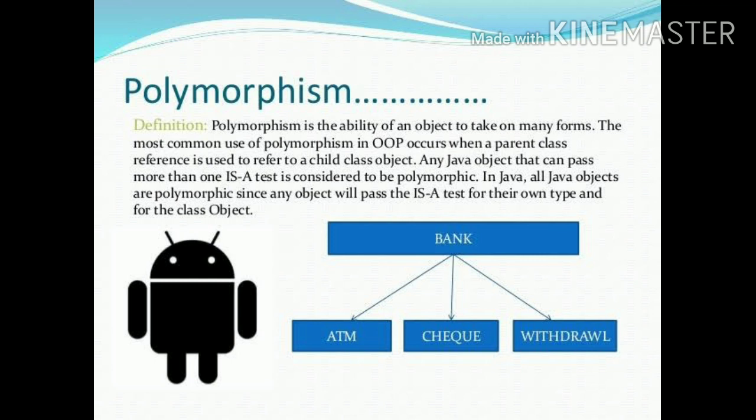See, as I have told you in the beginning, you have a different role at a different place. I have a different role at different places. In the same way, a method in a class whose name is sum can be a method of any other class also. So there should not be any conflict between them. To remove this conflict, there is the concept of polymorphism. If you see, the bank has the ATM option also, the check option also, and you can directly have the withdrawal. So this is what polymorphism is.